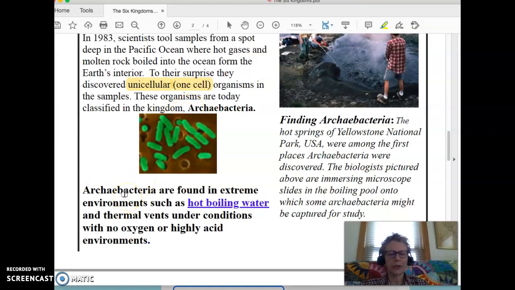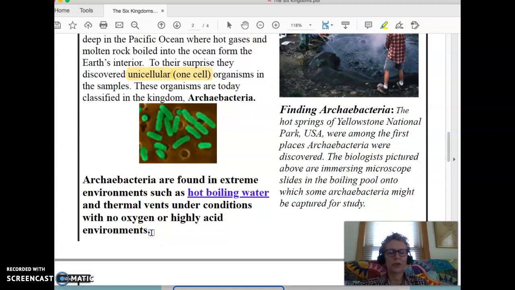Archaebacteria, these guys are really cool. Archaebacteria are found in extreme environments, such as hot, boiling water. They're found in thermal vents underneath the ocean, and under conditions where no oxygen or where there's highly acidic, a lot of acid in the environment.